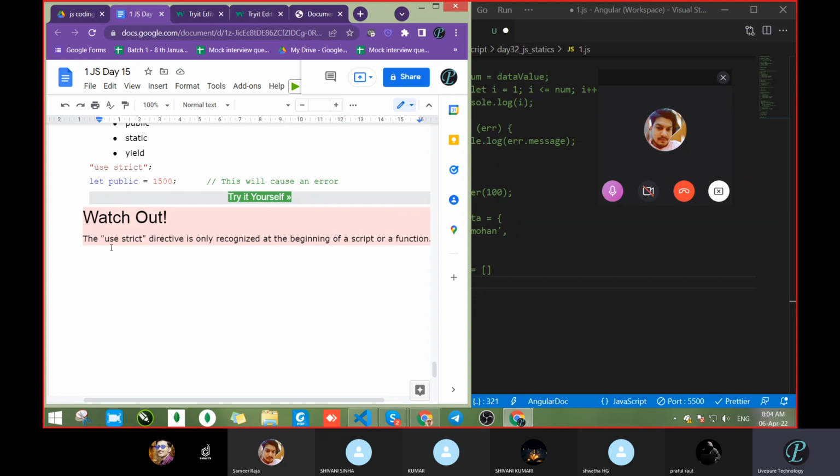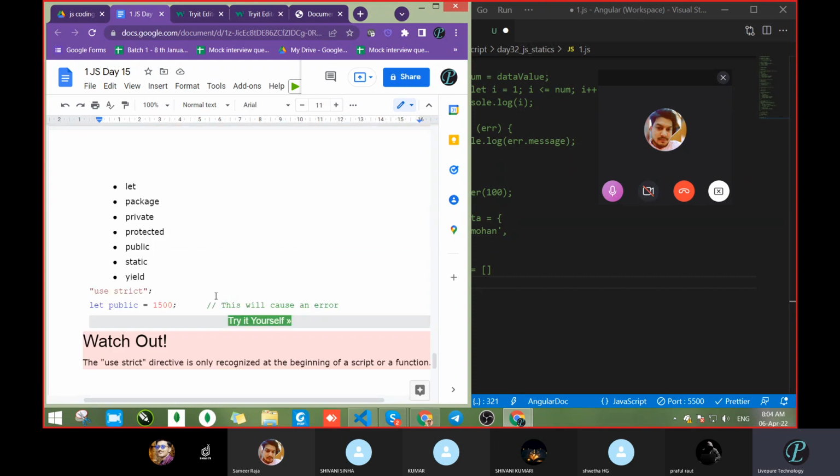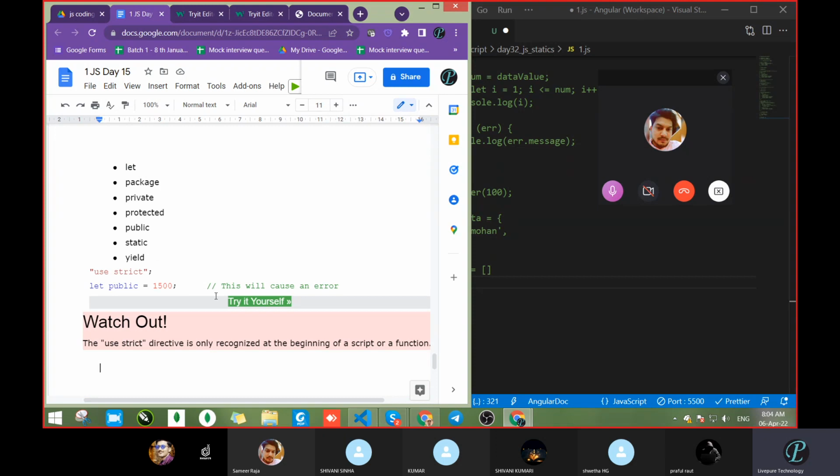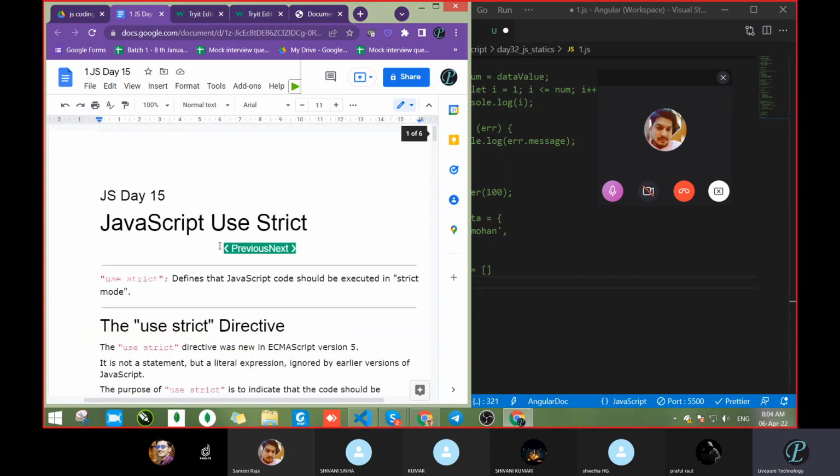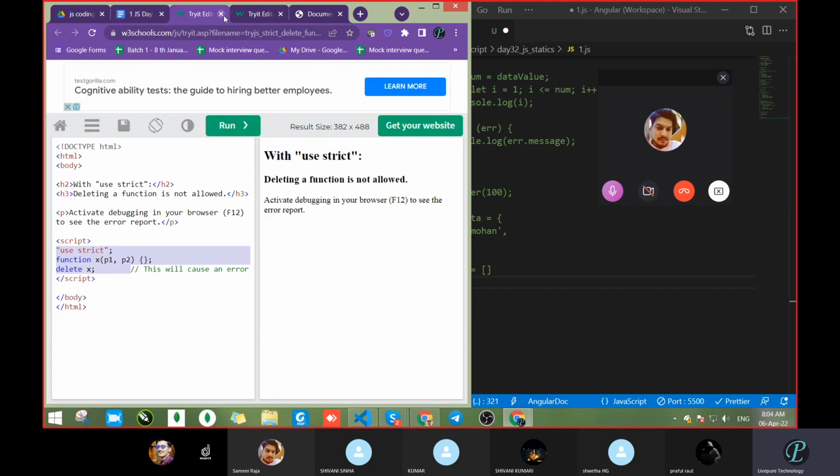So watch out, use strict is only recognized at the beginning of a script or a function. So where do we write use strict? We have to write it only at the top. Then it will be accessible for the complete program itself. So the strict keyword is completed. I had to complete this yesterday itself.